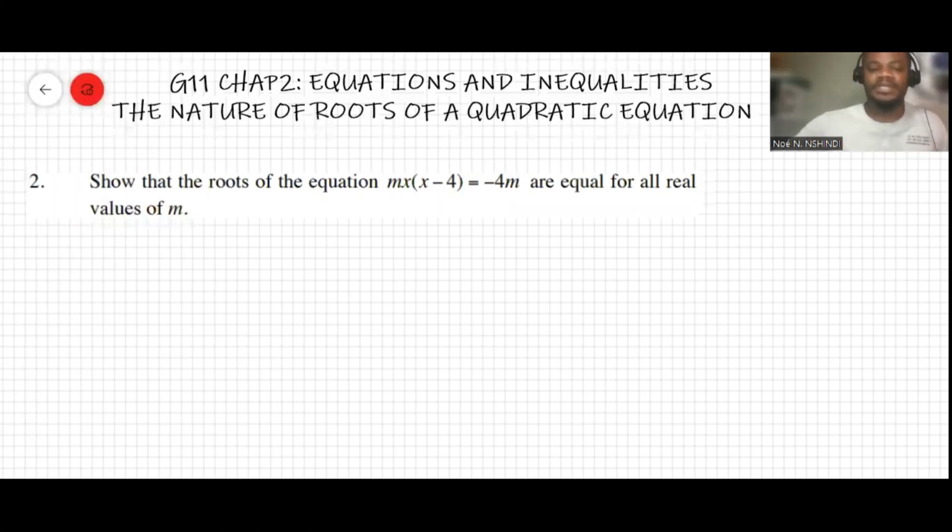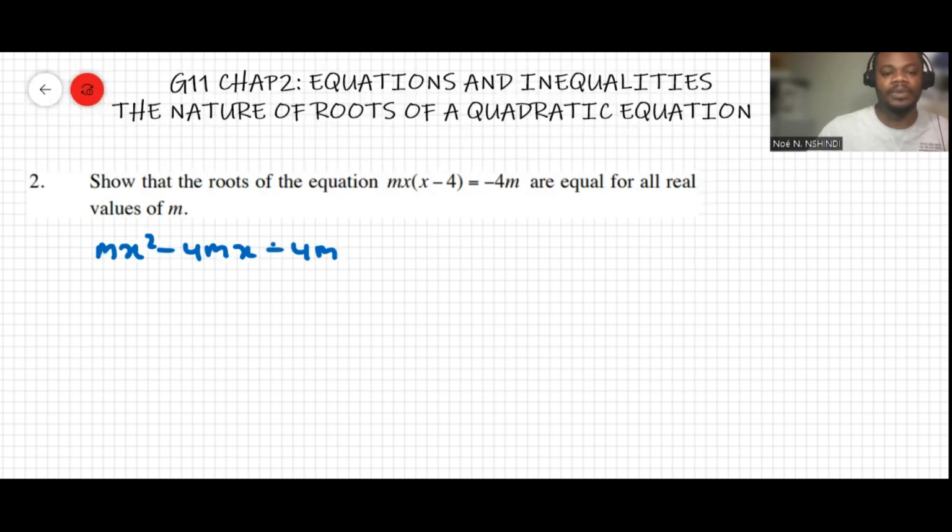Well, we've read the question here. The question says show that the roots of the equation mx open bracket x minus 4 equal negative 4m are equal for all real values of m. Now, we multiply here and it will make mx squared minus 4mx. And if I move the negative 4m over, that makes positive 4m, okay, equals 0. Now the question says, show that the roots of the equation are equal for all real values of m.